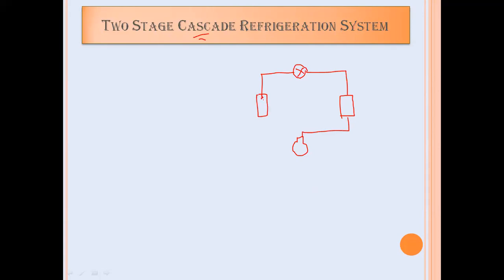Suppose here I have an evaporating coil, and the outlet of the evaporator will again be provided to the compressor. So this will be called a VCRS system. If this VCRS system works at a high temperature, and along with it I am going to connect another VCRS system in series, how do I connect another VCRS system in series?